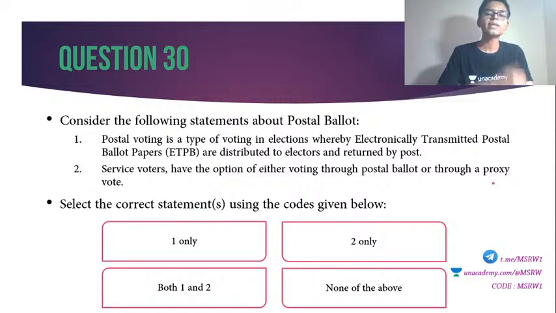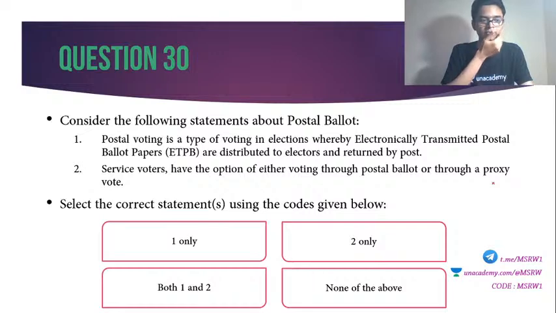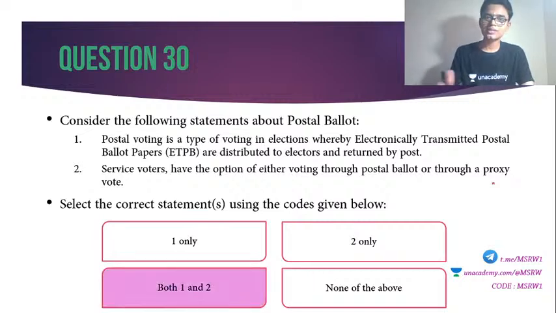$38 question. Okay, A, B, A. Many of you are going for option A. Some people went for option B, Deepika also going for option B. So the correct answer is option C. All are correct.